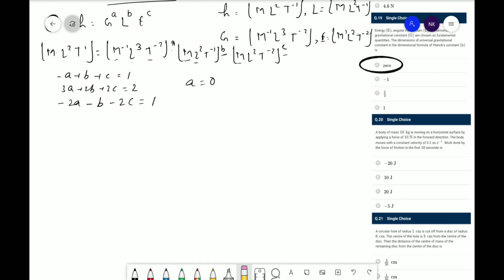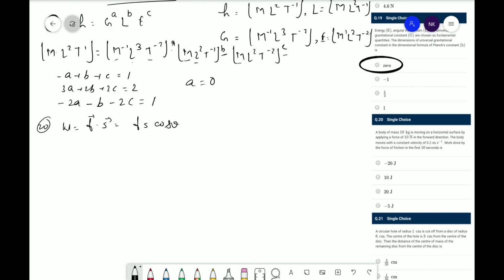A body of mass 10 kg is moving on a horizontal surface by applying a force of 10 Newton in the forward direction. The body moves with a constant velocity of 0.2 meter per second. Work done by the force of friction in the first 10 seconds is? Then we have to find the work done. Work done can be defined as force into displacement, but here it is talking about the friction force, therefore W is F vector dot displacement, F s cos theta.